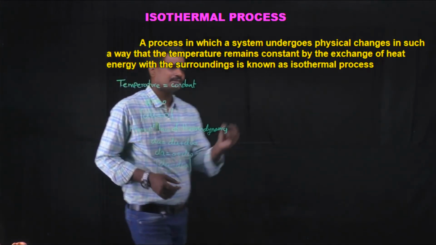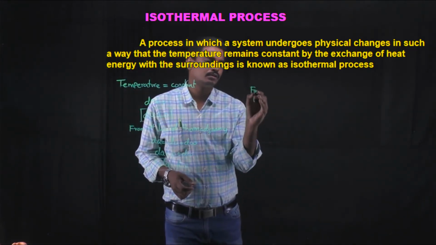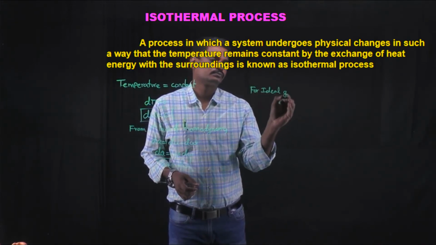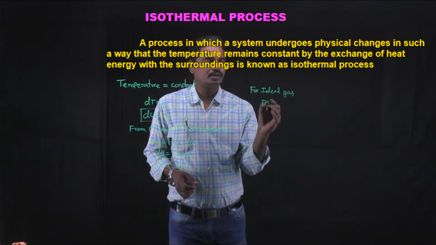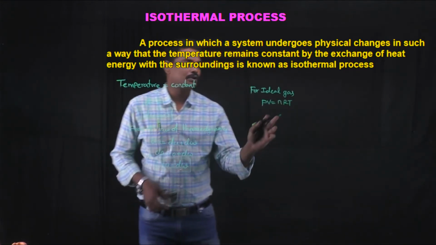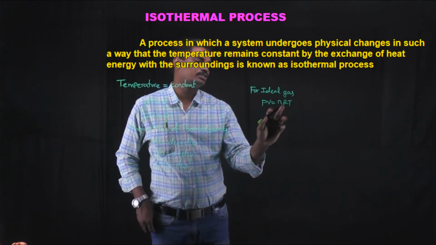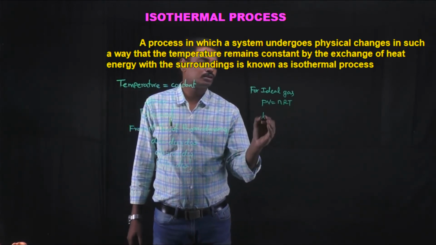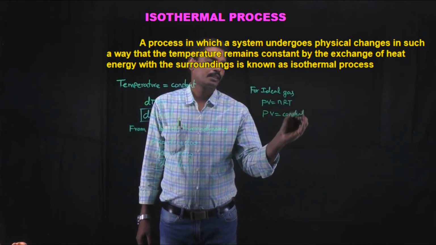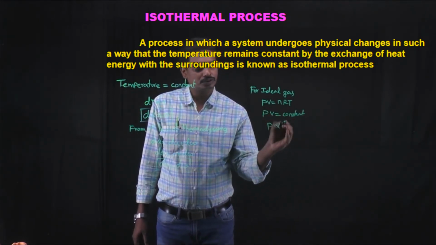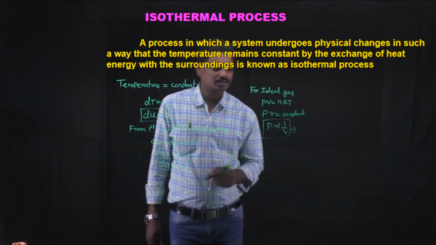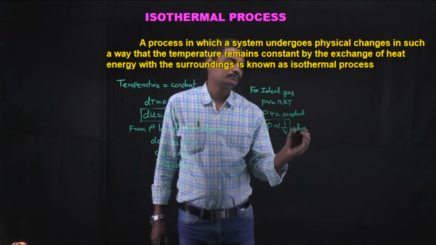Right? For an ideal gas, we know the ideal gas equation, PV is equal to nRT. As in an isothermal process the temperature remains constant, R is constant, and n, the number of moles, is constant, so PV is constant, which means P is proportional to 1 by V. So this gas obeys Boyle's law.